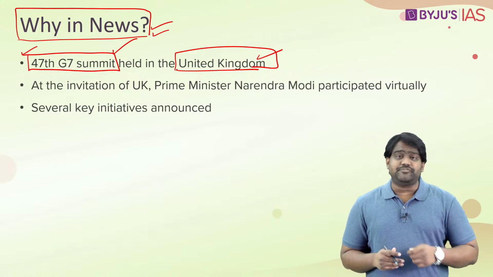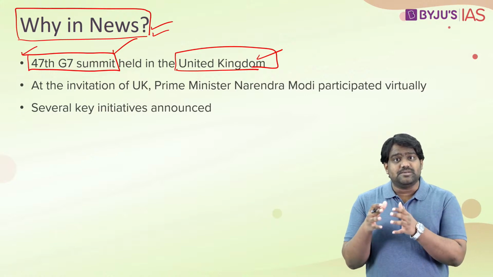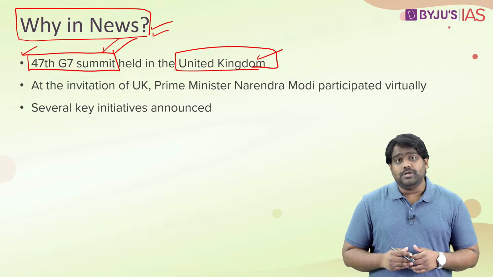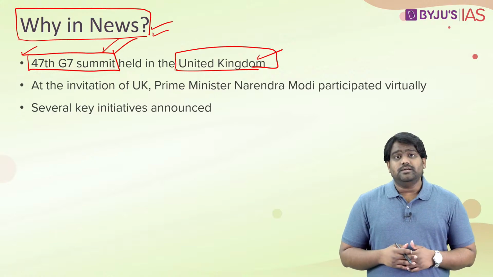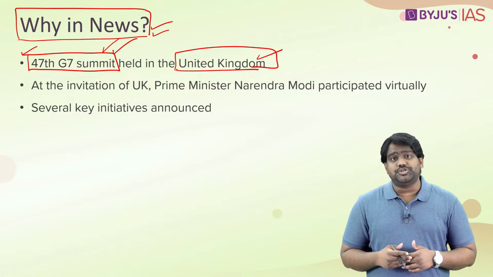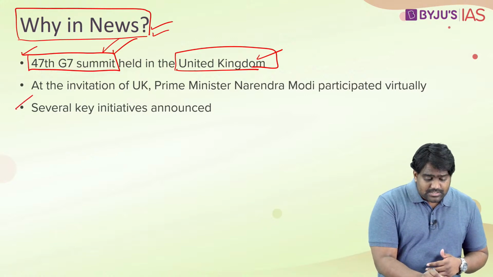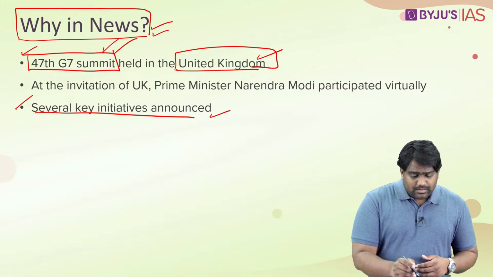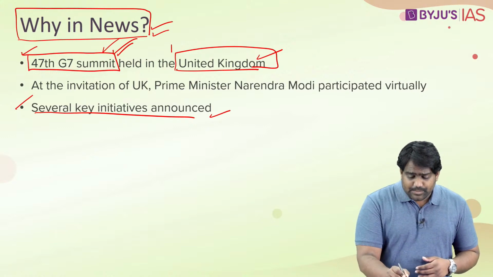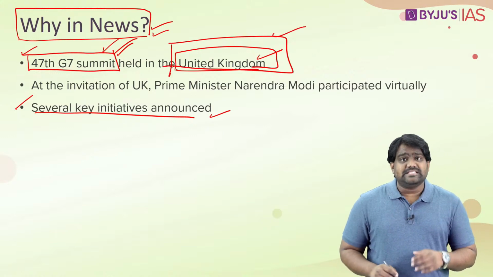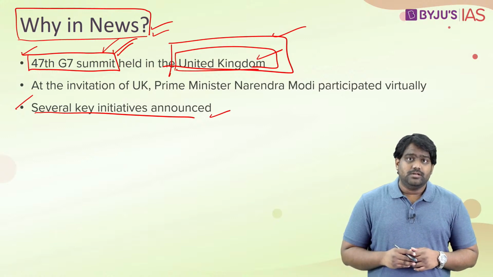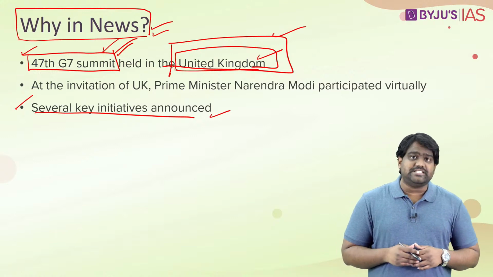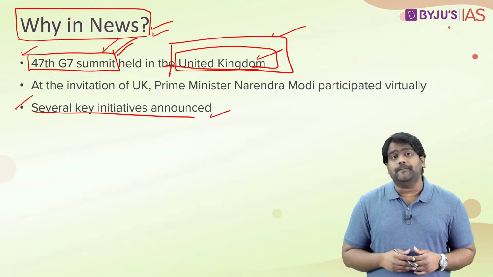During this summit level interaction, the prime ministers and the presidents of the G7 group met, interacted, discussed several important global issues, and even announced several important initiatives. For this year, the presidency of the G7 is held by the United Kingdom. The United Kingdom is the host of the G7 and it holds the presidency for this year.